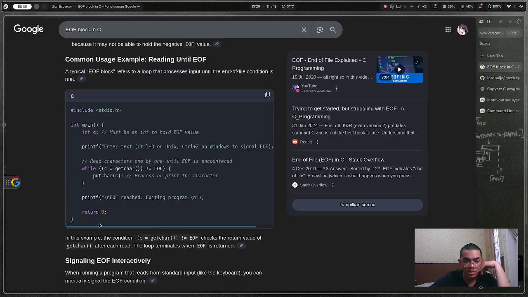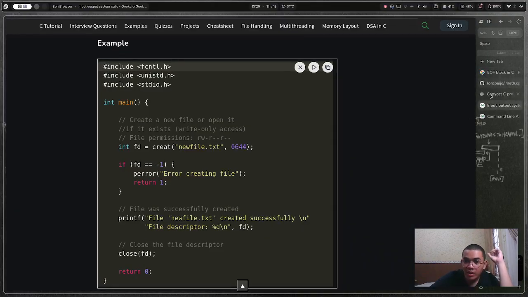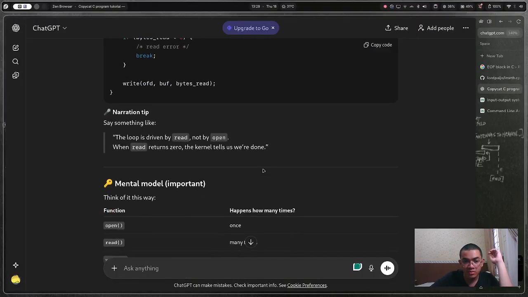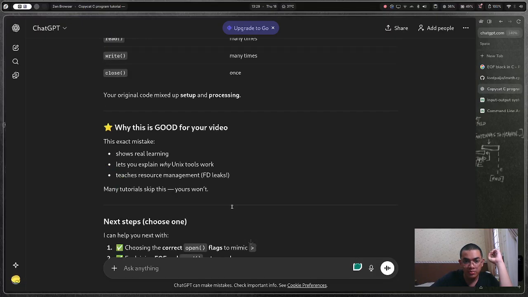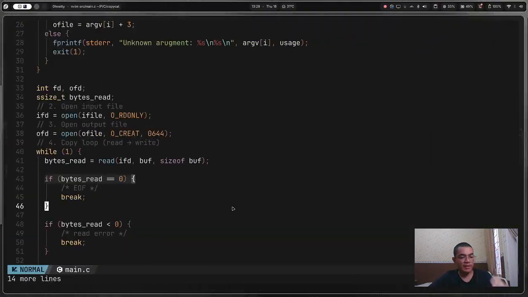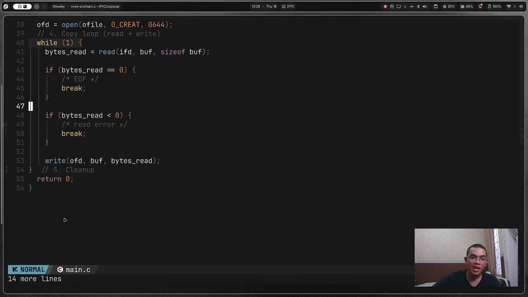Oh. So how do I make EOF and read error? Isn't it correct? So well, yes. The previous program gives us leaks because it's bad, and I'm going to fix it here. I don't know how though. Let me just ask ChatGPT again.